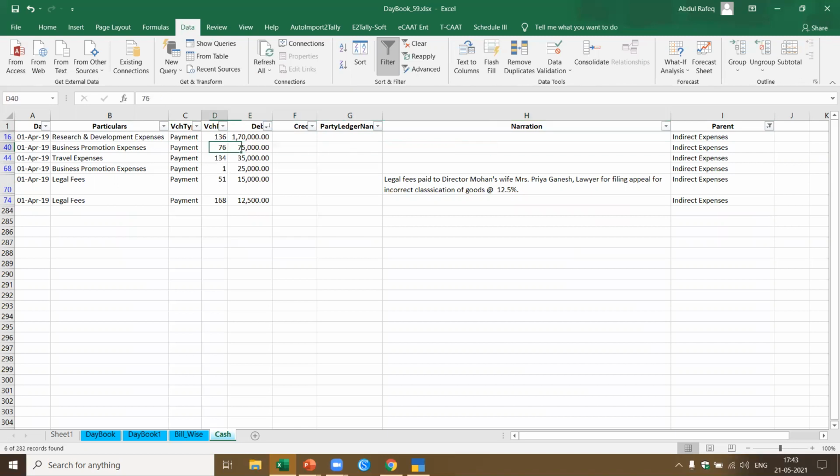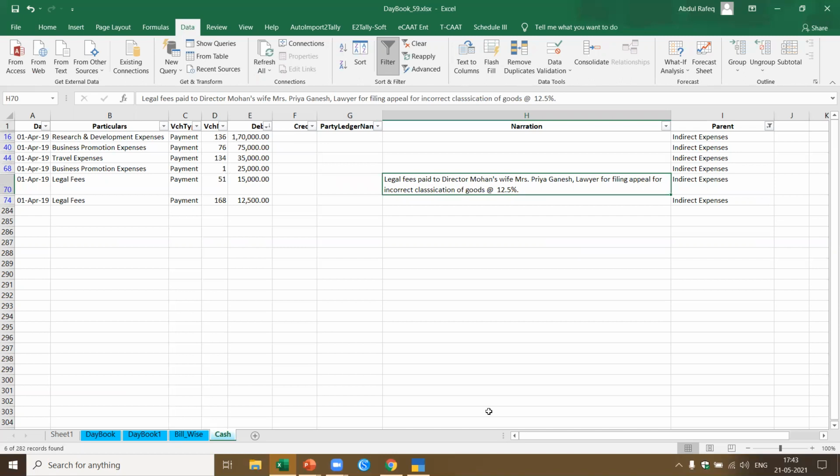You got this business promotion expenses, 75,000 rupees, no narration. I got this travel expenses, 35,000, no narration. I got this business promotion expenses again, 25,000 rupees. Legal fees, they have written a narration. Okay, so this is how we can extract the transactions.